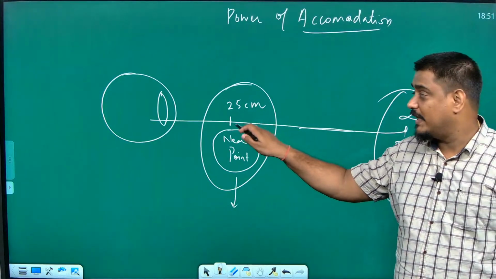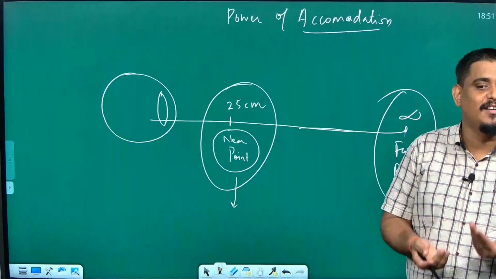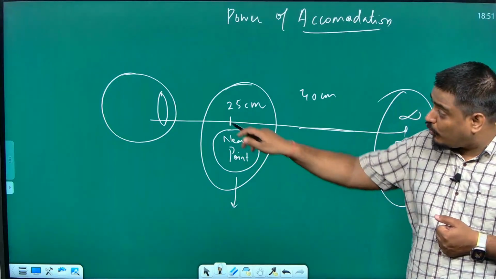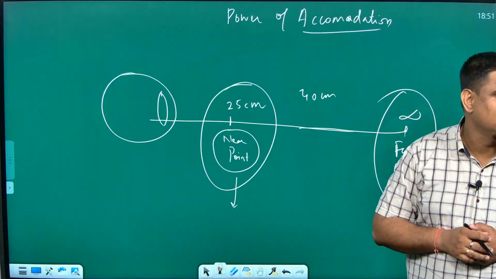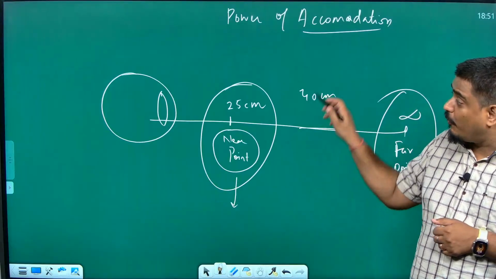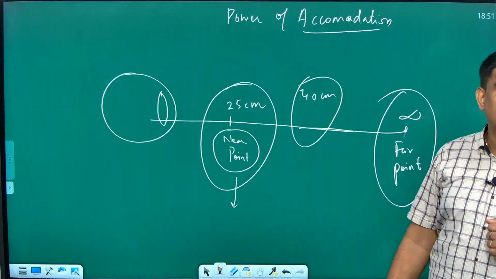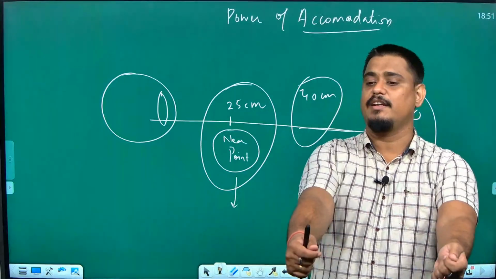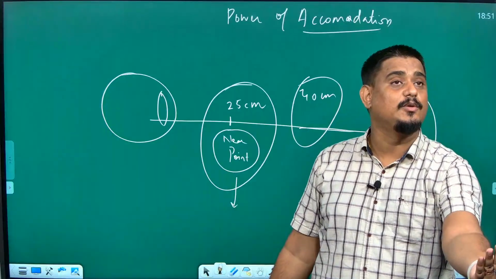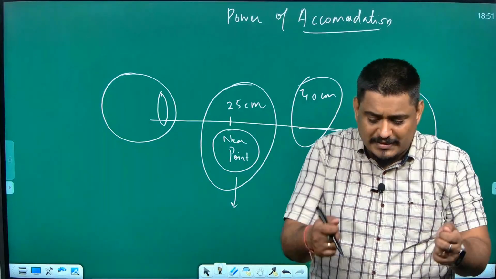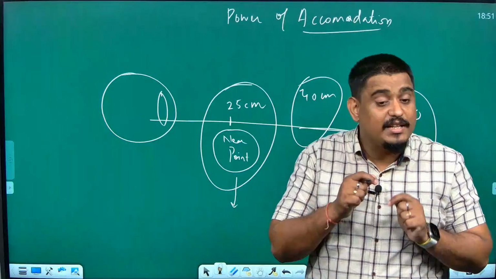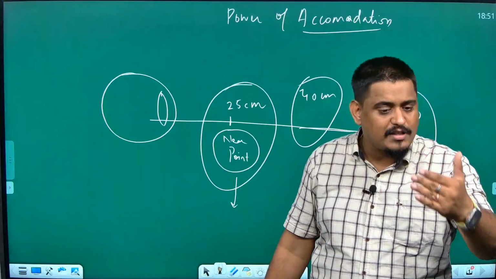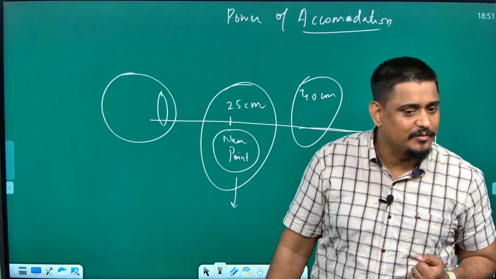If our near point gets affected, it means something which is kept even at 25 centimeter, you will not be able to see clearly. It may become 40 centimeter. Only if you keep it at 40 centimeter, it will become clear to you. That is why you will see many old people keep the book far intentionally, because when they keep it far, they are able to see it clearly. Their near point has gone to 40 centimeter, and only at 40 centimeter it comes clear for them.